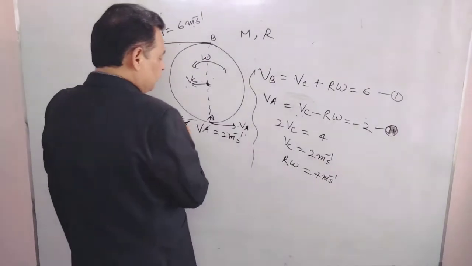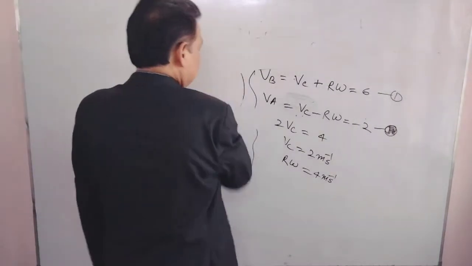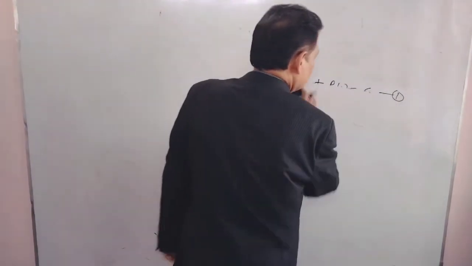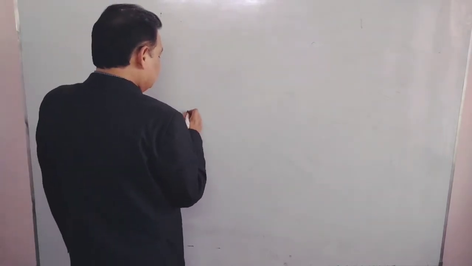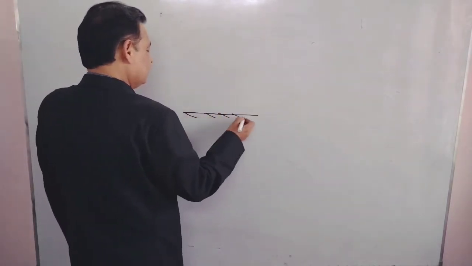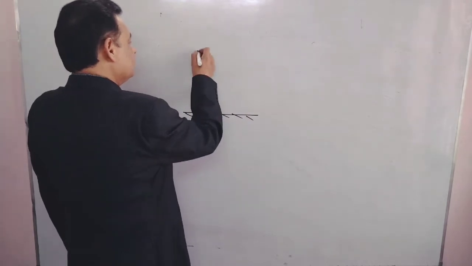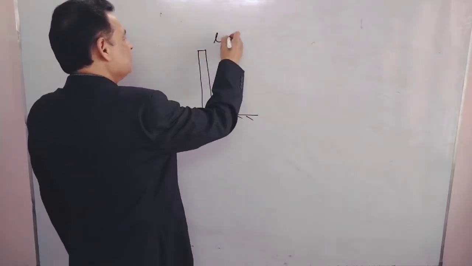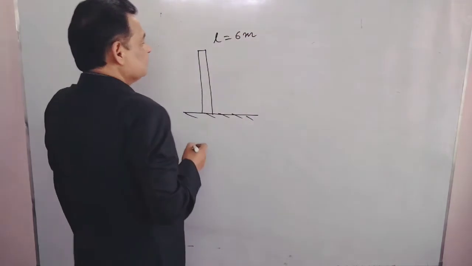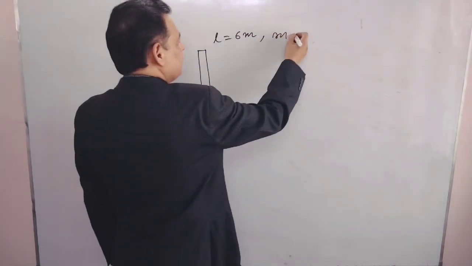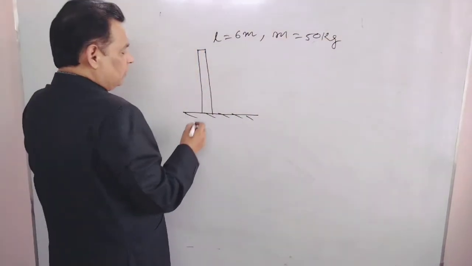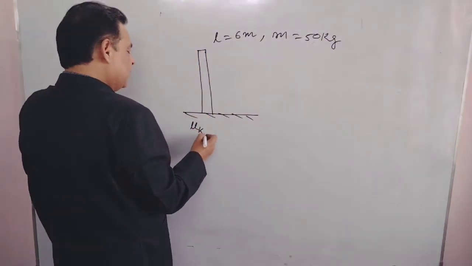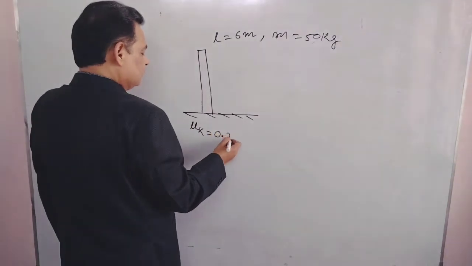I'm taking one more question for acceleration to make your concept clear. Suppose this is rigid ground, and this is a rod of length 6 meter. Its mass is 50 kg. This is a uniform rod, and here the coefficient of kinetic friction is 0.3.